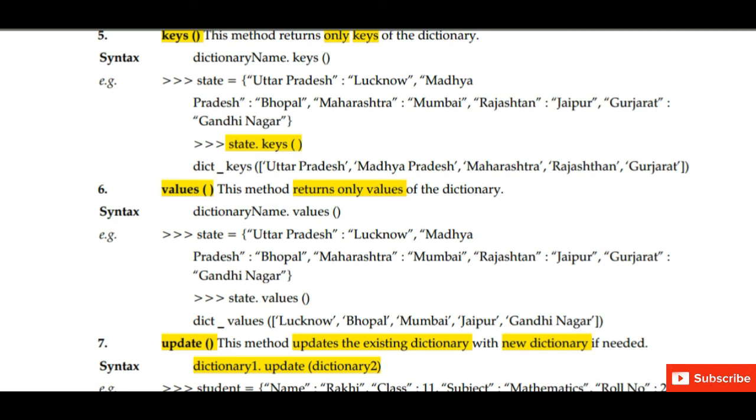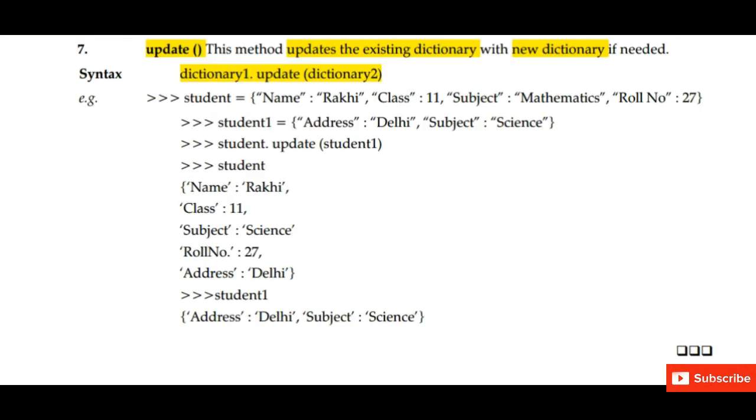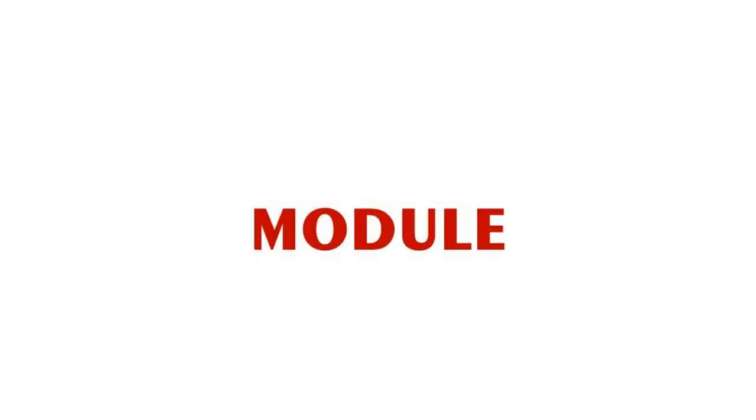Now we want to add dictionary 2 in it. So we can add dictionary 2 in dictionary 1. We have written dictionary 1 dot update, in the bracket we have written dictionary 2. So now the dictionary 2 will be added to dictionary 1. So we can update, we can make changes in the dictionary.